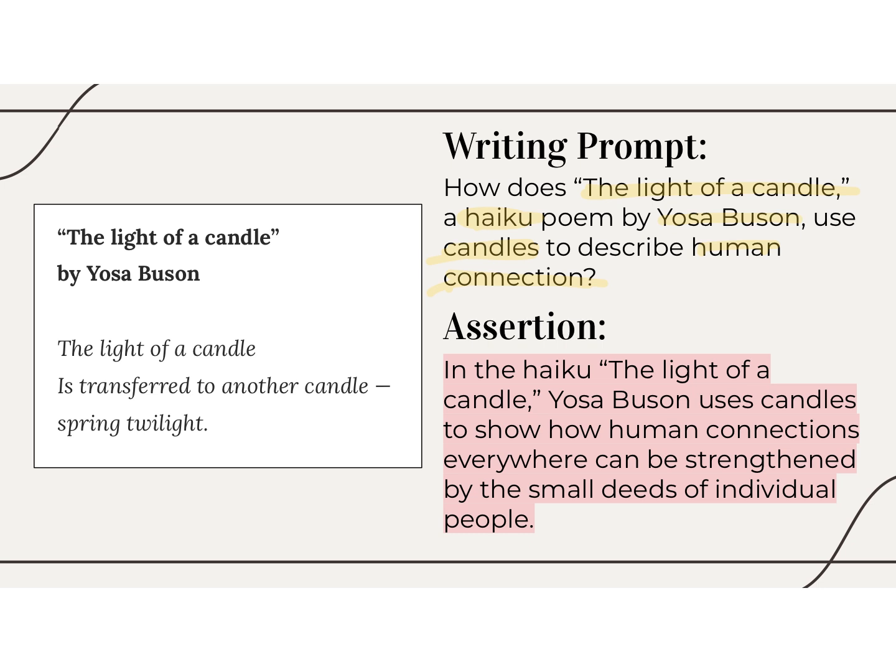We used all of the keywords from the writing prompt so that our assertion makes sense on its own. And then you can see right here, this is our opinion. This is our interpretation of the poem that we are going to try to prove. Human connections everywhere can be strengthened by the small deeds of individual people. This is one interpretation of the poem.